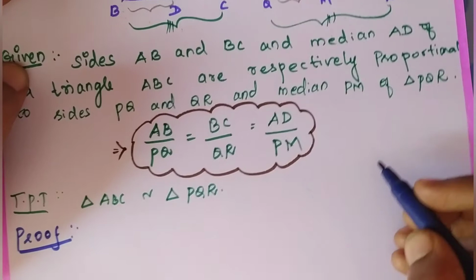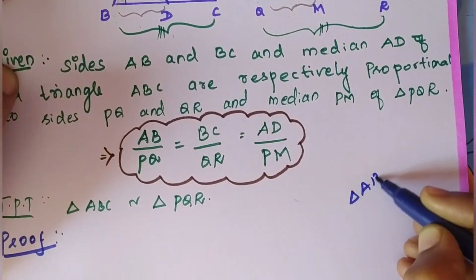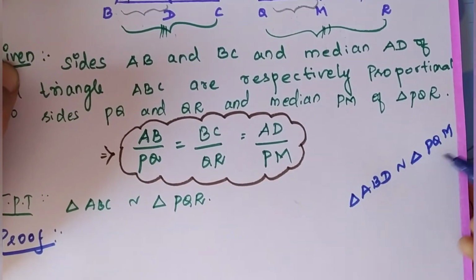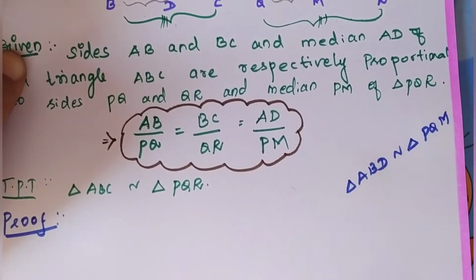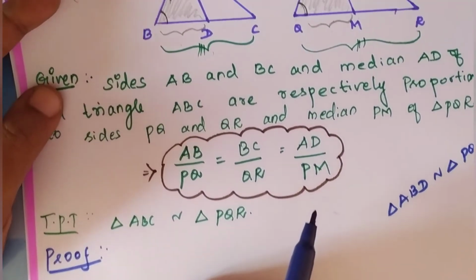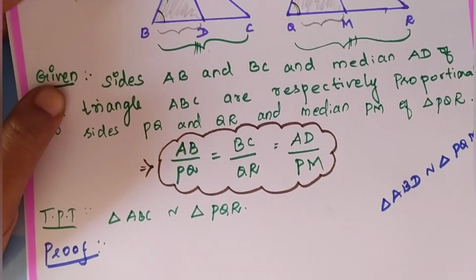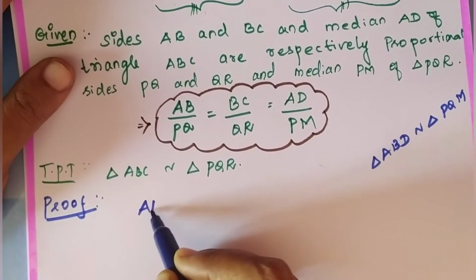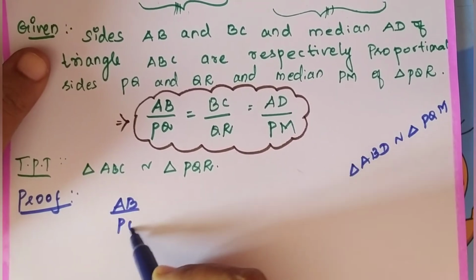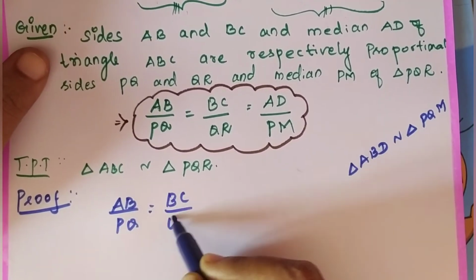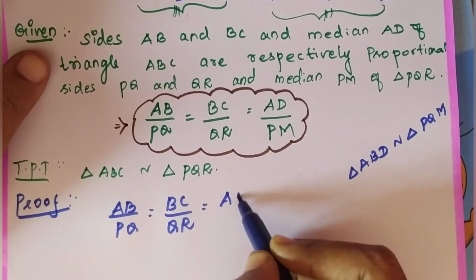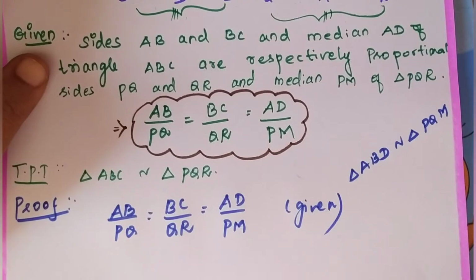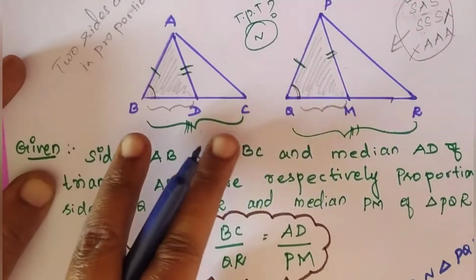So, first what we have to prove, triangle ABD is similar to the triangle PQM. If we say that these two triangles are similar, we can tell that the sides are in proportion. For that, I am going to take the given AB divided by PQ, BC divided by QR, AD divided by PM. It is given. This is given.